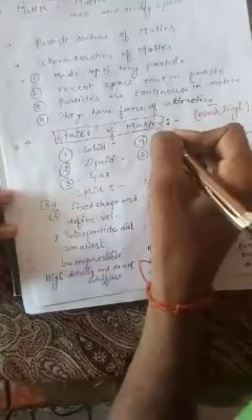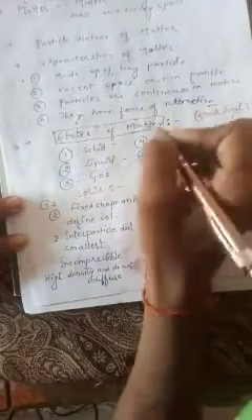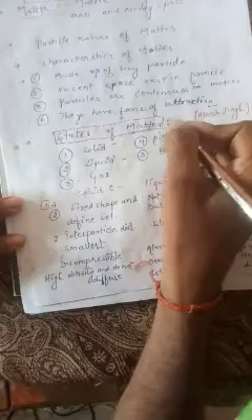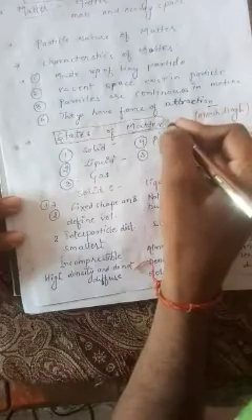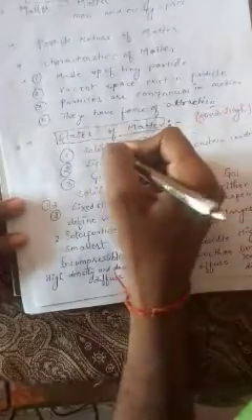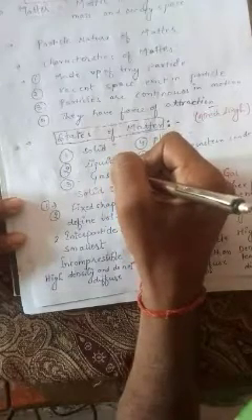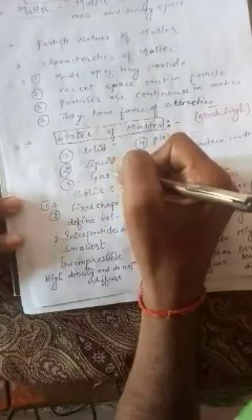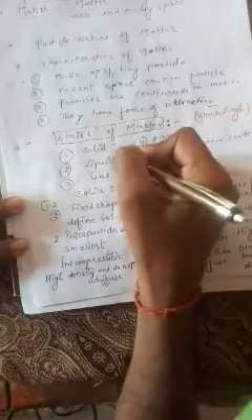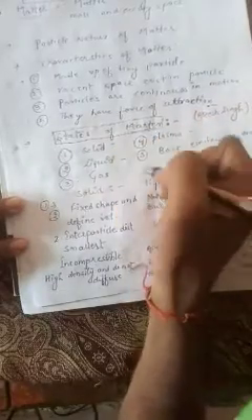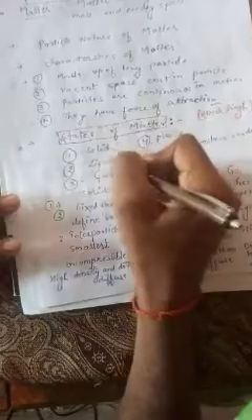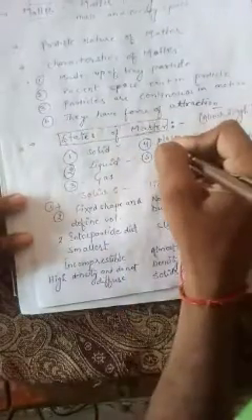Now we are talking about the states of matter. There are three main states of matter that we have studied in earlier classes, such as solid, liquid and gas. These are the basic states of matter from earlier classes. Here there are five states of matter: solid, liquid, gas, plasma and Bose-Einstein condensate.